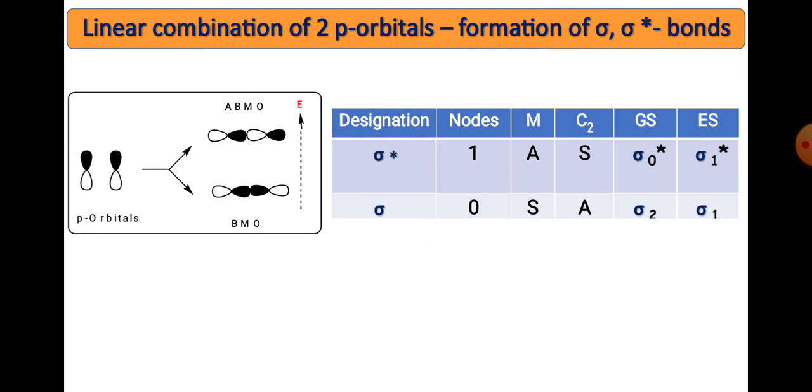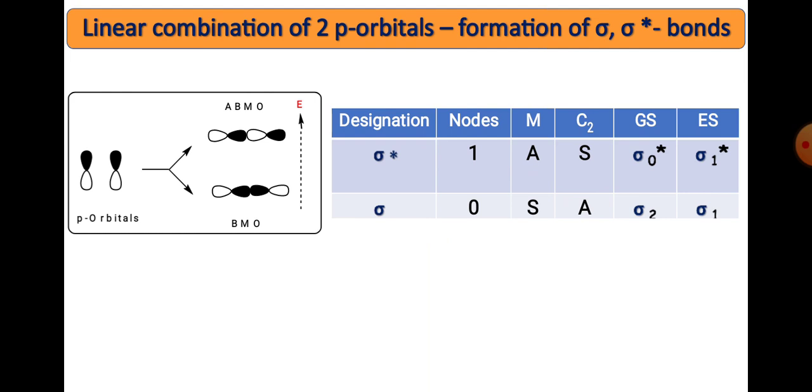The nodes are 0 and 1. M is the mirror plane symmetry. Sigma, which is the bonding region, is always symmetric, so it has S symmetry, while the anti-bonding region is anti-symmetric, that is A. C2 symmetry is rotation by 180 degrees, which gives the opposite of the mirror plane.